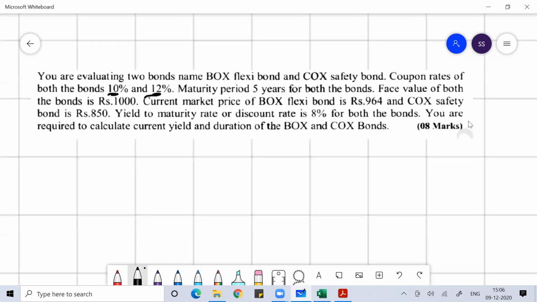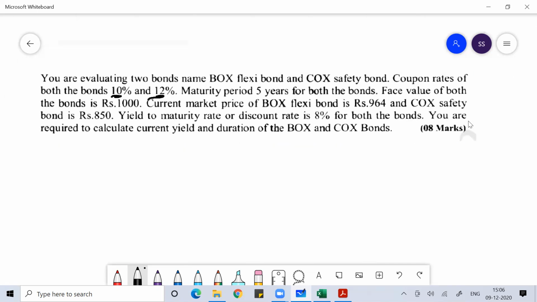You know what is coupon? Coupon is the rate of interest you get on a debt instrument, except for money market debt instruments. Money market debt instruments are those which have maturity less than 1 year. Beyond that, all debt instruments give coupon. Money market instruments are called zero coupon instruments, that's why they are always issued at discount. When we talk about coupon-based instruments, there is a rate of interest which the issuer gives to the investors for being invested in the debt instrument.